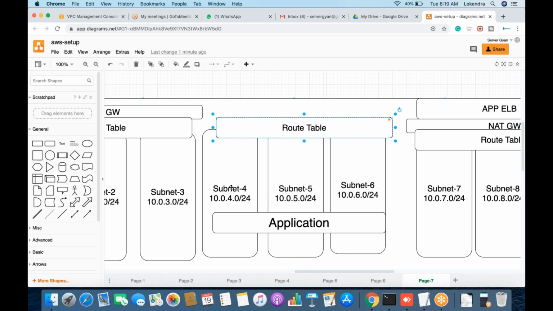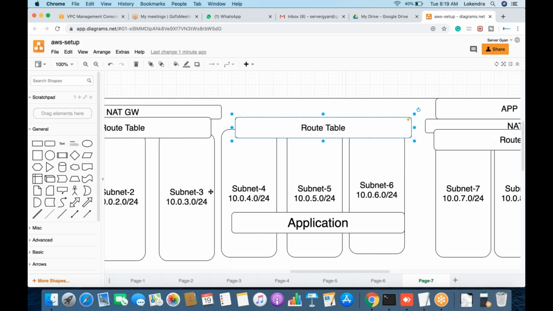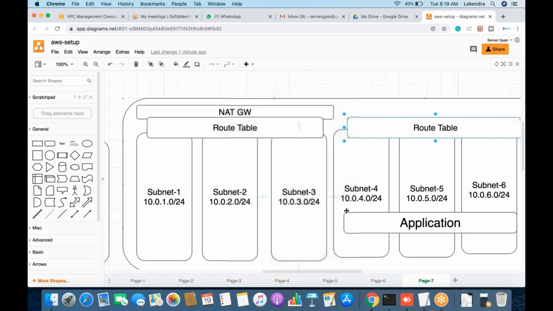From there only you will allow the network ACL to accept traffic, and you can have one additional rule that the traffic allowed for outbound will be allowed for database servers only, not any other subnets.